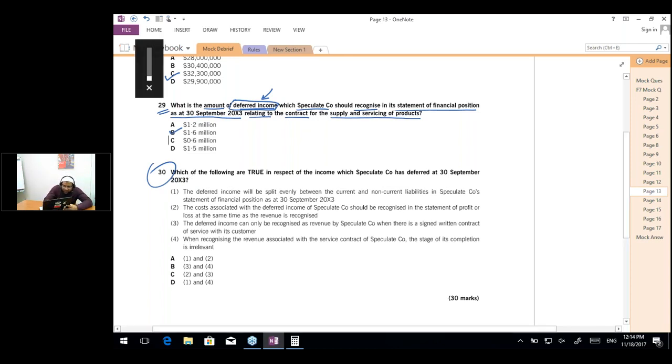Okay, now in question number 30, the question says, which of the following are true in respect of the income which Speculate company has deferred at 30th September 20x3. So now we have to identify the correct statements. Which statement is correct?